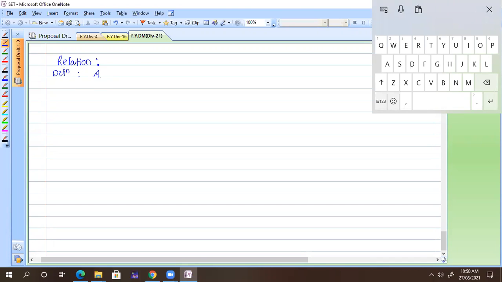Write down: a relation, we denote it by R. A relation R from set A to set B is a subset of A cross B. That is nothing but the Cartesian product.